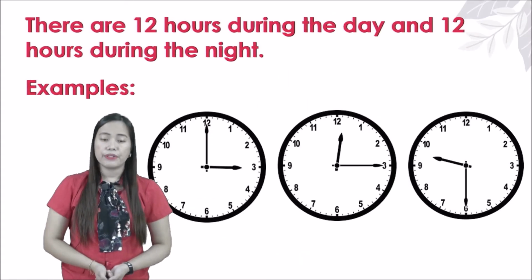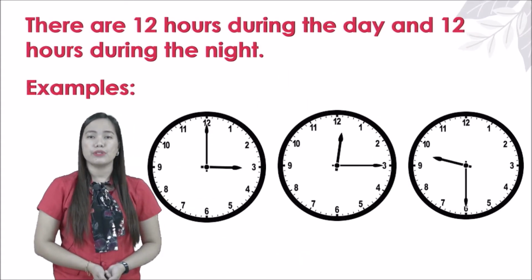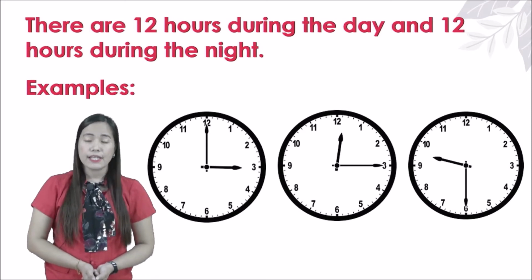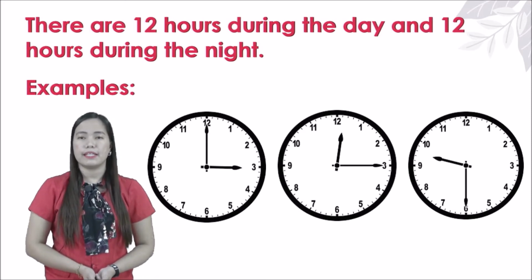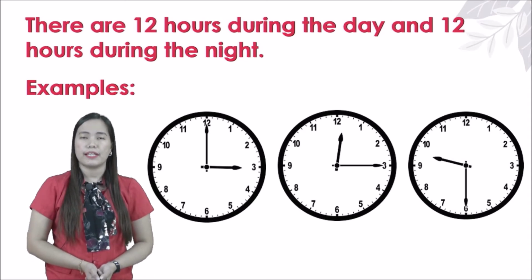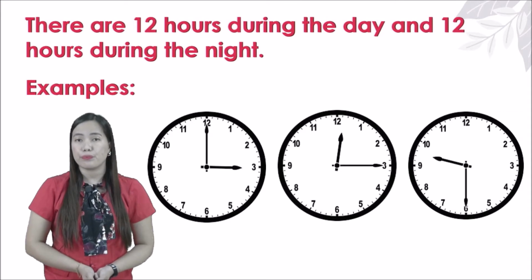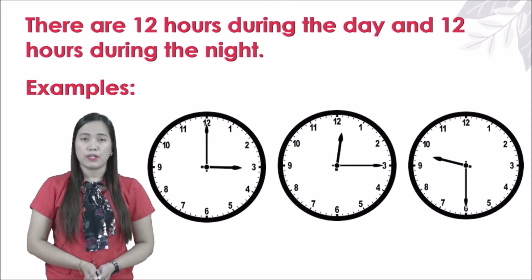Next, there are 12 hours during the day and 12 hours during the night. Again, kids, there are 12 hours during the day and 12 hours during the night. That's why for one day, we have a total of 24 hours, right? Because 12 plus 12 is 24. Okay, now let's have some examples of the time.